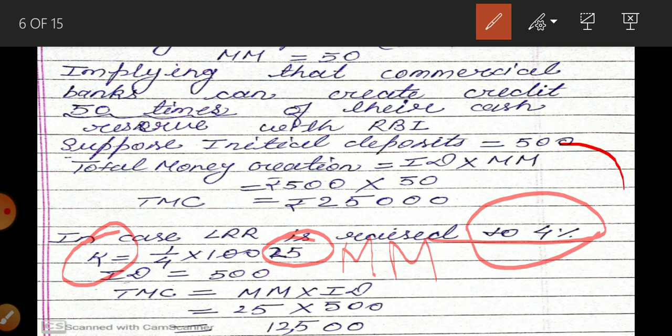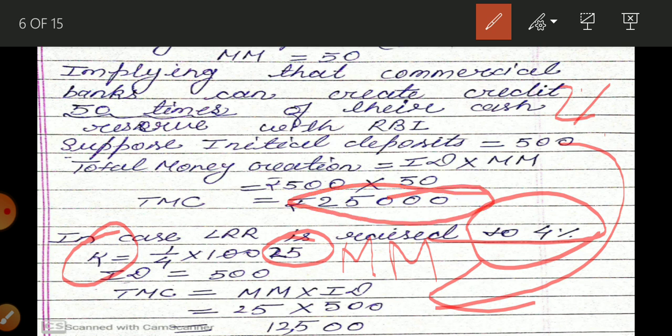Now again I am going to keep the same initial deposit. If the initial deposit is 500, how much credit creation is done by the bank? The money multiplier is 25, the initial deposit is 500, and when we multiply, it is 12,500. So you can see that if the legal reserve ratio is 2%, there will be money creation worth 25,000. When the legal reserve ratio is 4%, there is money creation equal to 12,500.